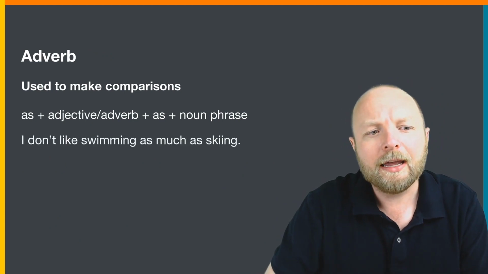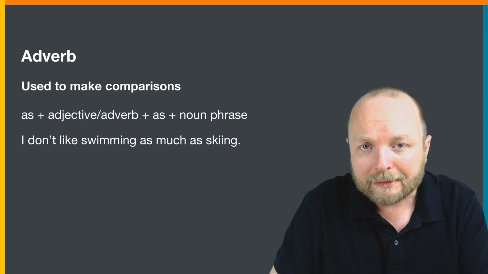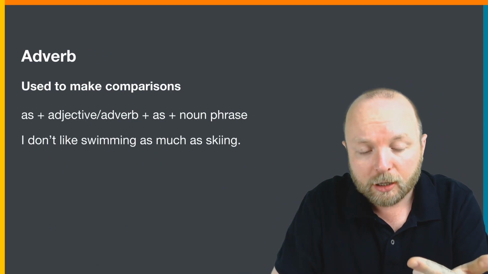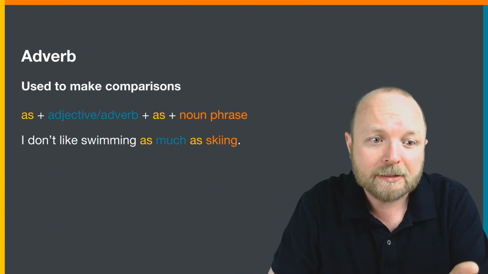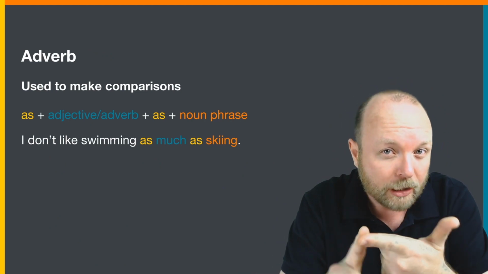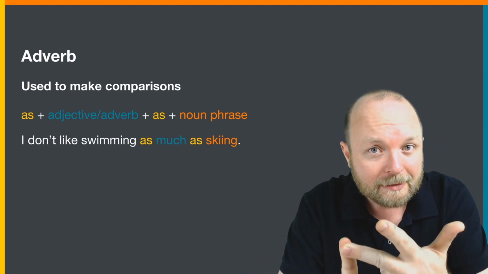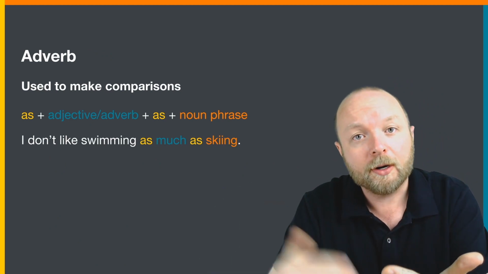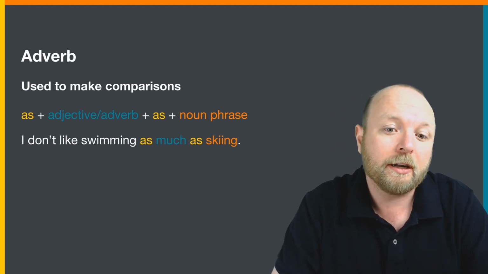I don't like swimming. Okay, here we go. As much as skiing. So as plus much. Much is an adverb. As much as, and then a noun or a noun phrase. Skiing is actually a noun here.